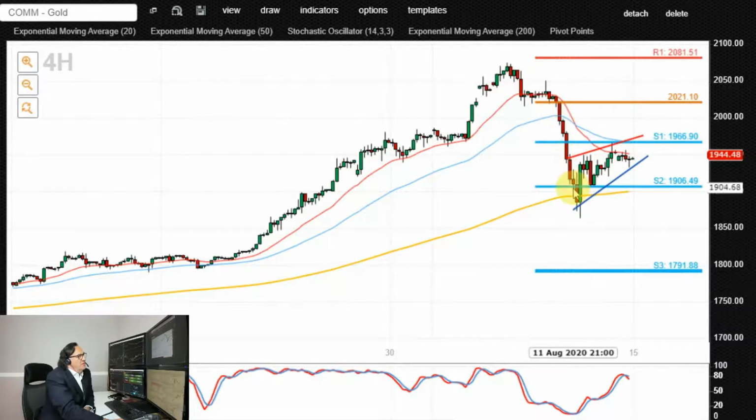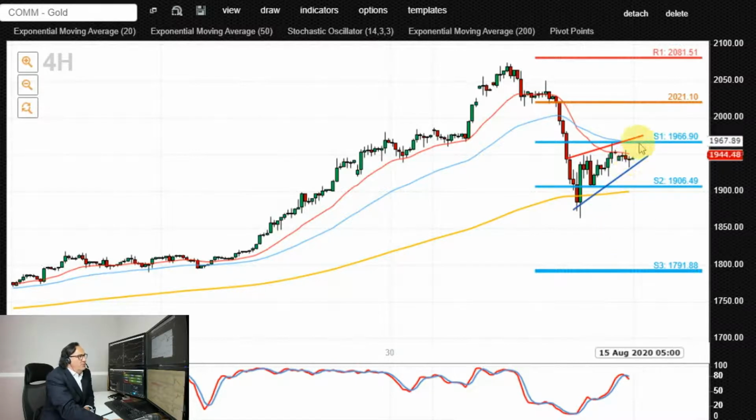Gold had a massive corrective move, and this appears to be an oversold bounce back from the 1840, 1850 area, which happens to be a rising trend line on the daily. It happens to be a moving average and also happens to be a fib retracement in a different time frame as well. And the price action potentially is creating a rising wedge. They have a tendency to break to the downside, so a loss of the key trading level towards 1930 would be perceived to be quite bearish, potentially opening the way for a deeper corrective move towards 1900, possibly even these lows down here towards 1885, 1860, 1850 to the downside.